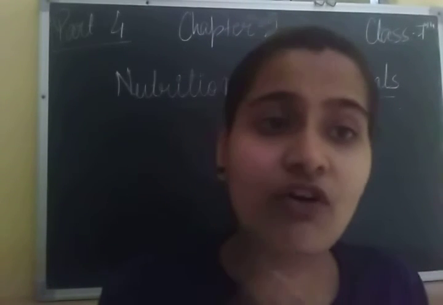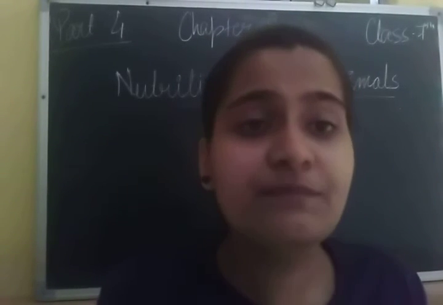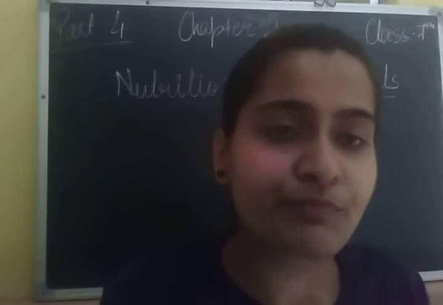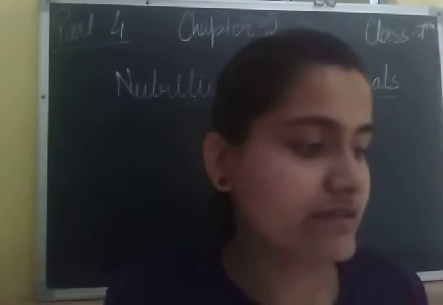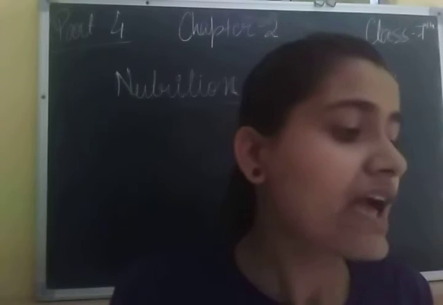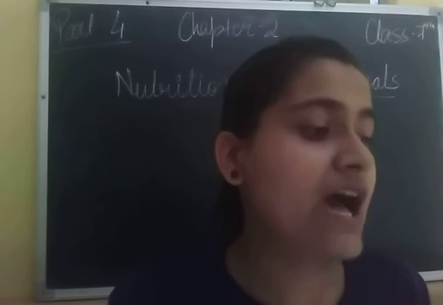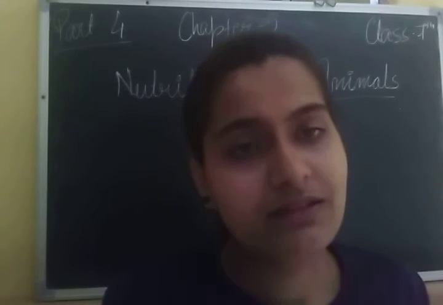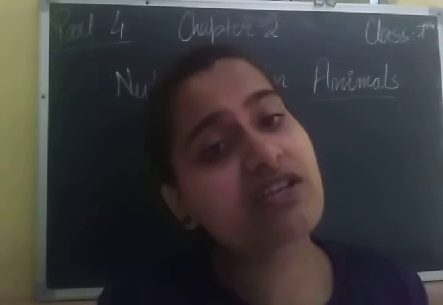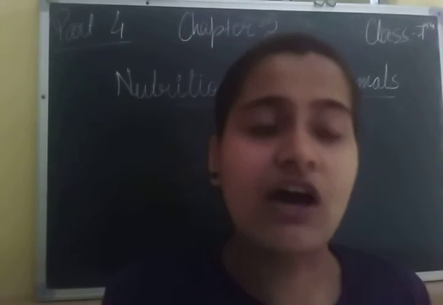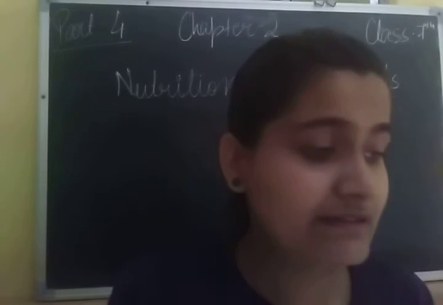Actually, this movement takes place throughout the alimentary canal and pushes the food downwards towards the stomach.